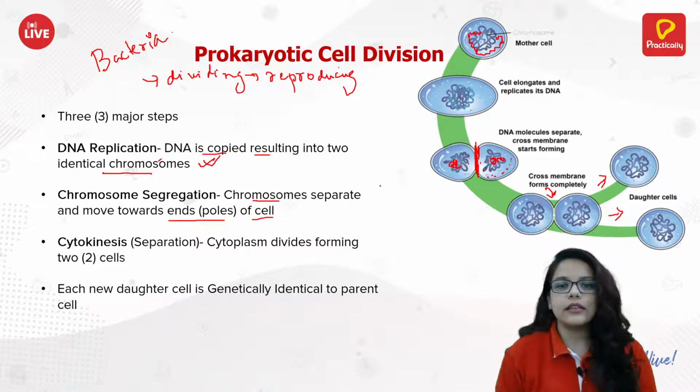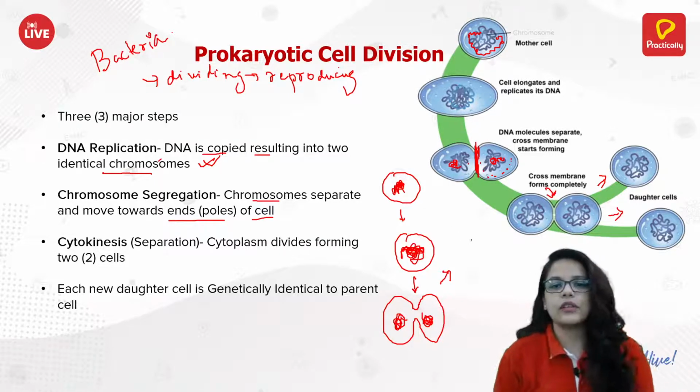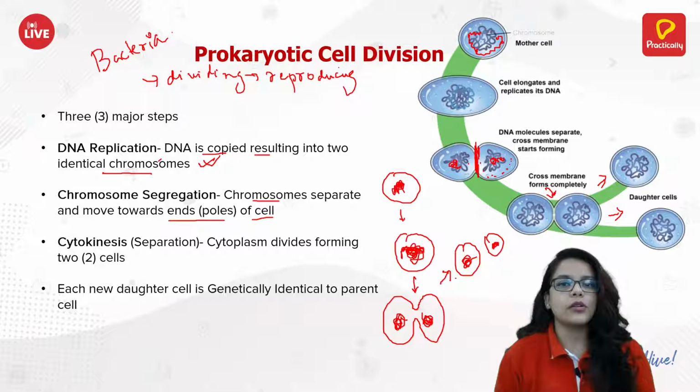So very easy. There is the mother, which has a little bit of genetic material. Now this genetic material doubles. Then it starts dividing. And finally, after the whole cleavage is done, there are two cells. One is the mother, one is the daughter.